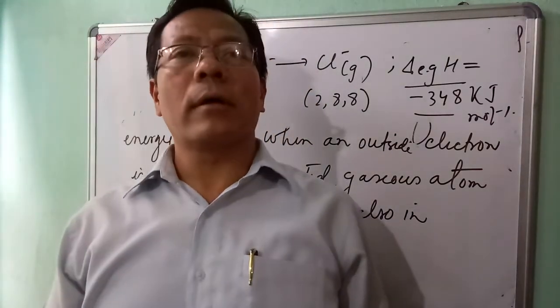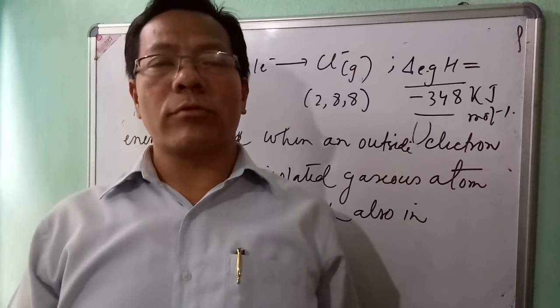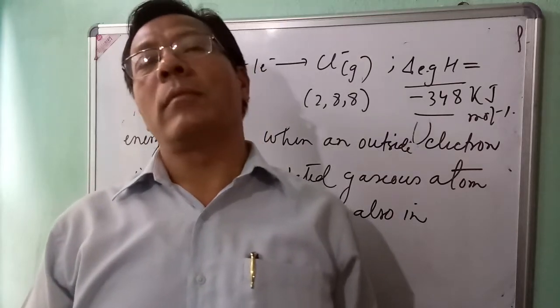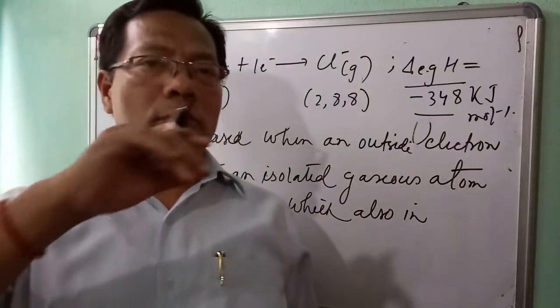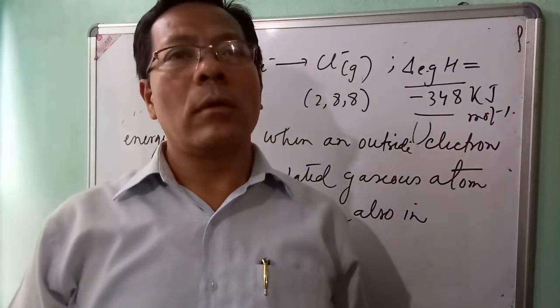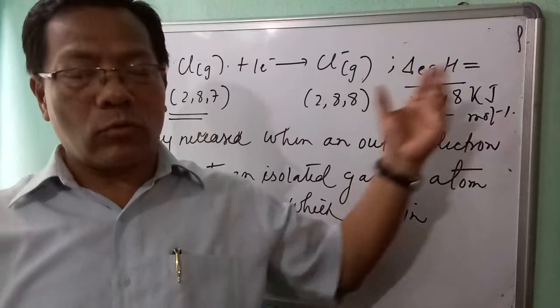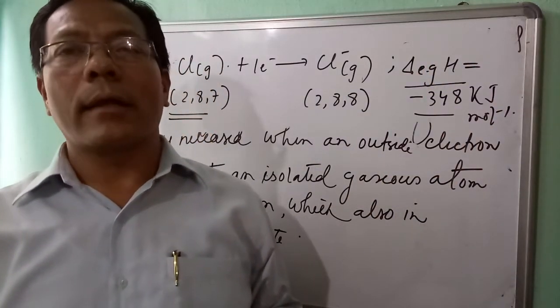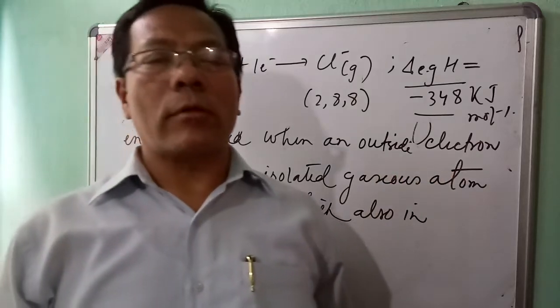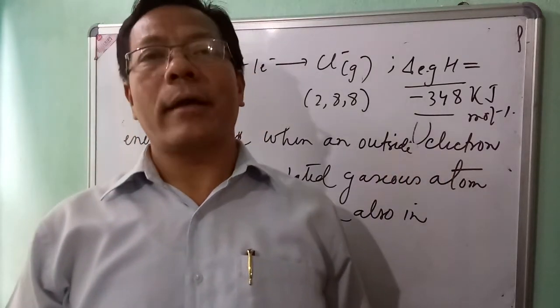like ionization enthalpy, electron gain enthalpy also depends upon the size of the atom. If the size of the atom is small, it is easier to take the outside electron to form an ion easily. At that time, the value of electron gain enthalpy is high.